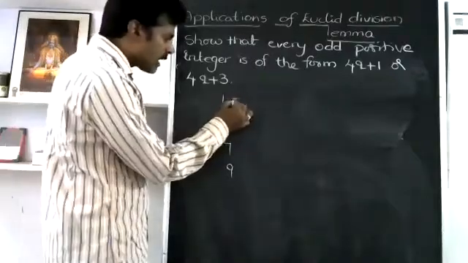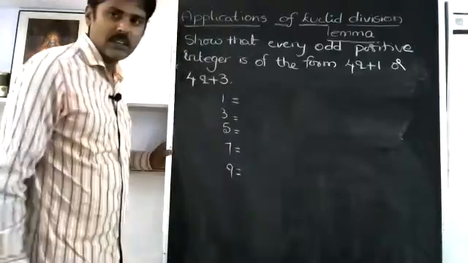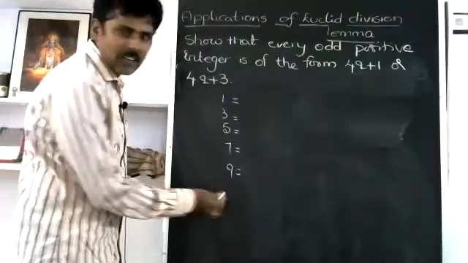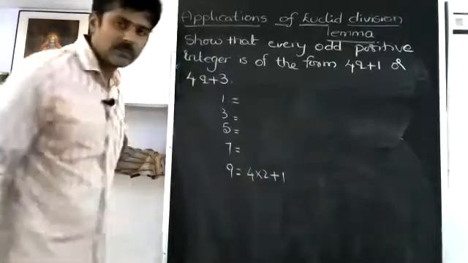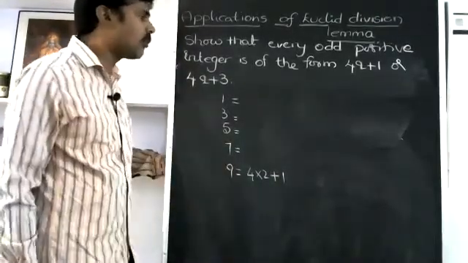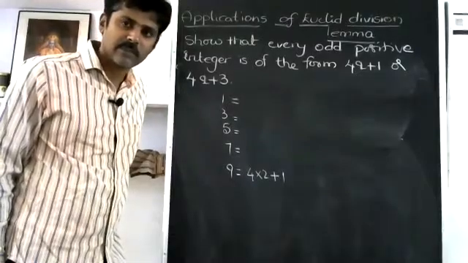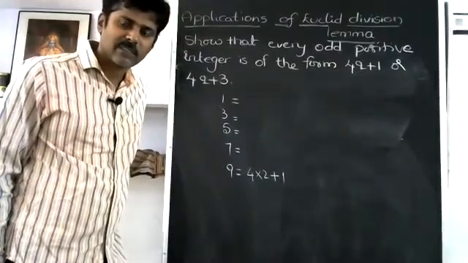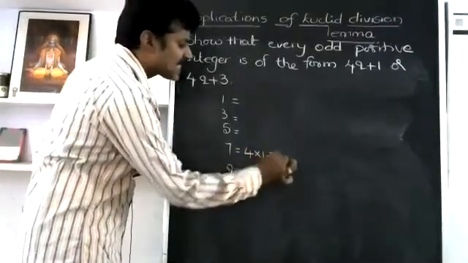Now we have to see whether these can be written in the form of 4q plus 1 or not. Everybody knows 9 can be written as 4 into 2 plus 1. Then how can we write 7? 4 into 1 plus 3.